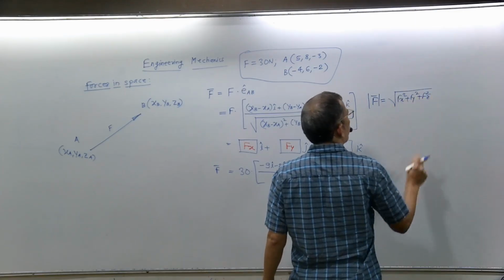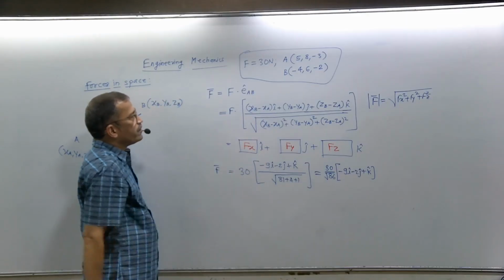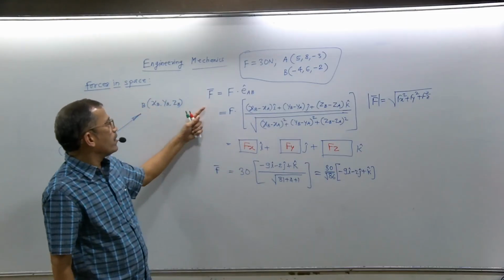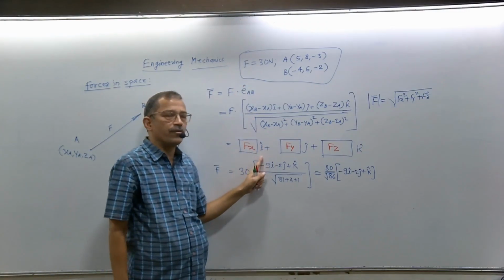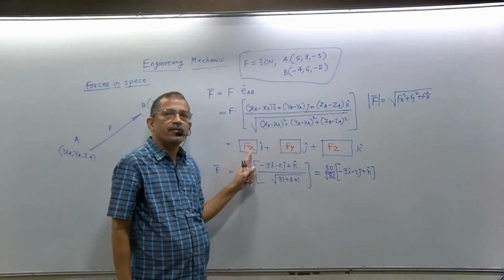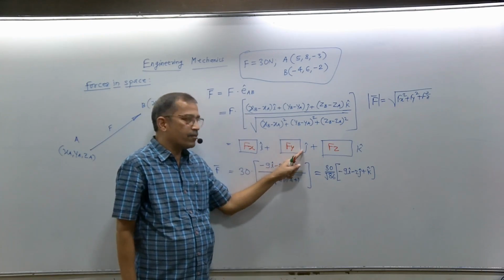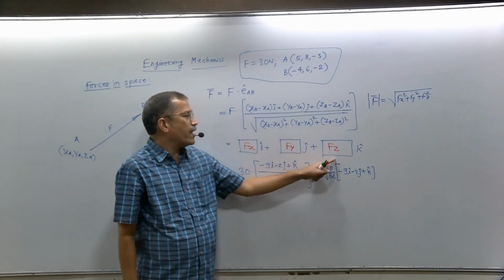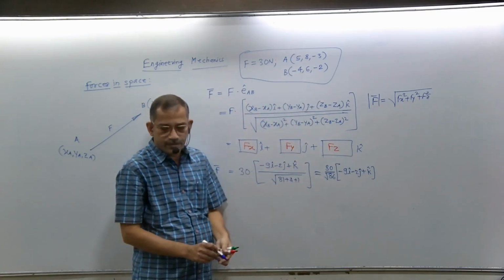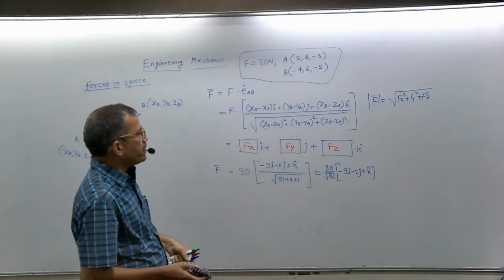See here, as compared to coplanar, this is actually easy. Once you get the components, now find the resultant if, say, 3-4 forces are given. So all forces we will write in vector form. Simply add the coefficients of I, and you will get Rx. Coefficients of J, you will get Ry. Add the coefficients of K for all forces, and you will get Rz.